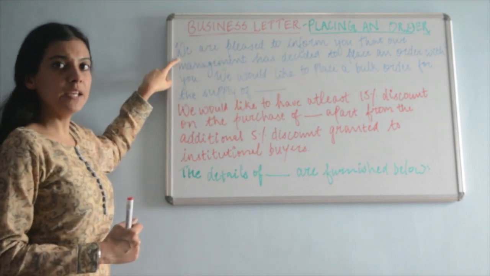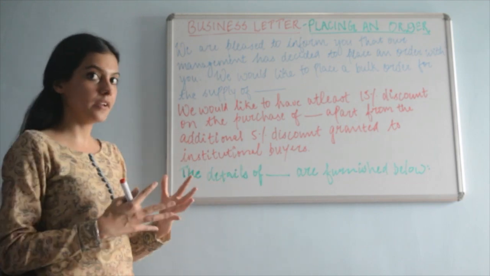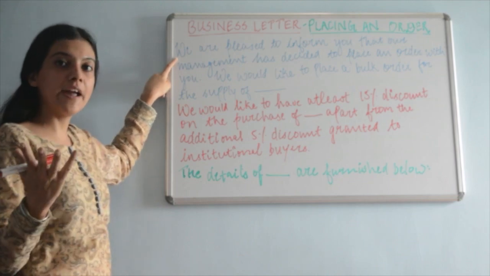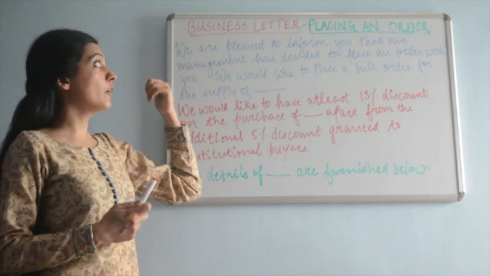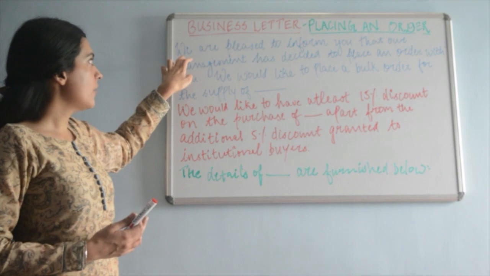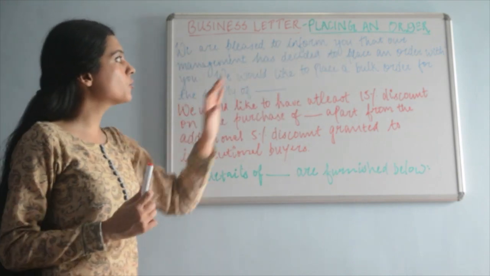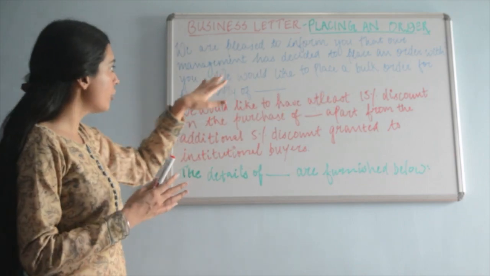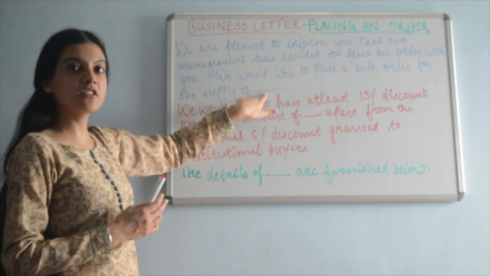Why are we writing we? Because it's an institutional, organizational identity, so you're going to be plural about it. You won't be ordering 500 ACs for your domestic use, because you're going to use them for professional purposes. This is why you're going to write, we are pleased to inform you that our management has decided to place an order with you. We would like to place a bulk order for the supply of dash. What goes in the dash depends on the question.